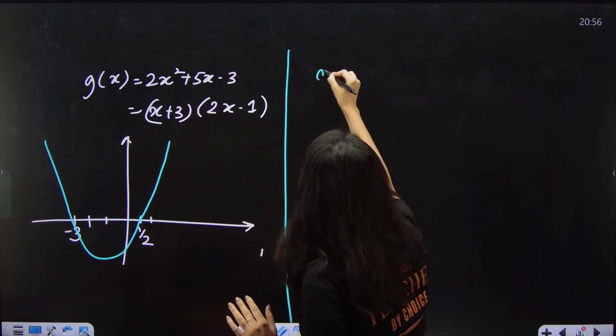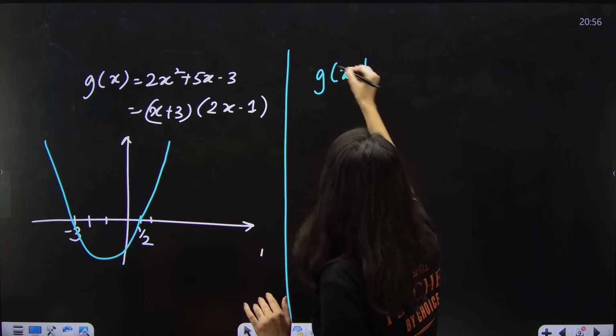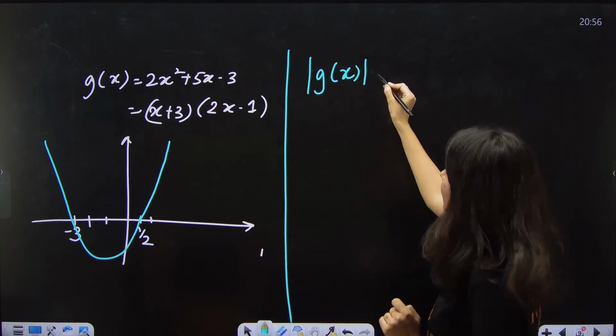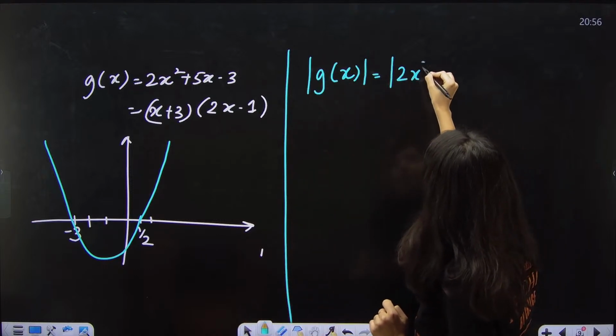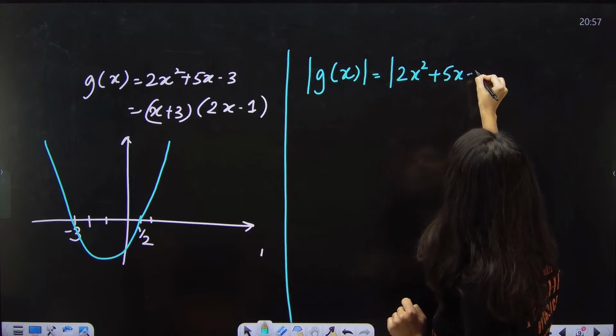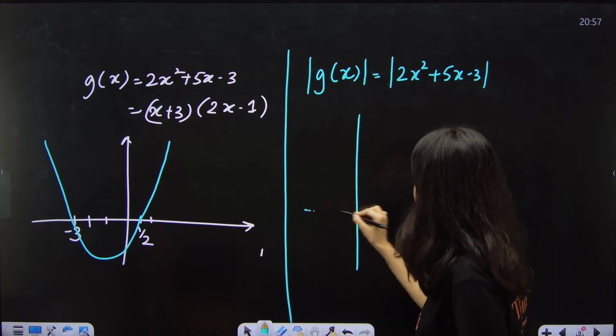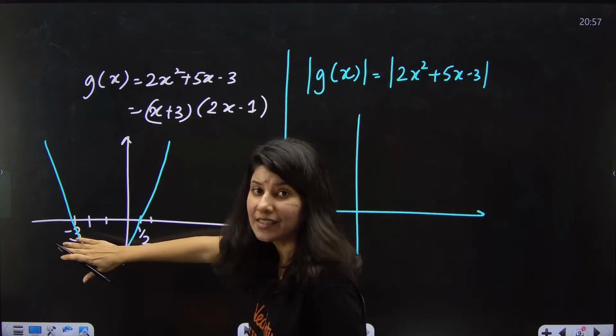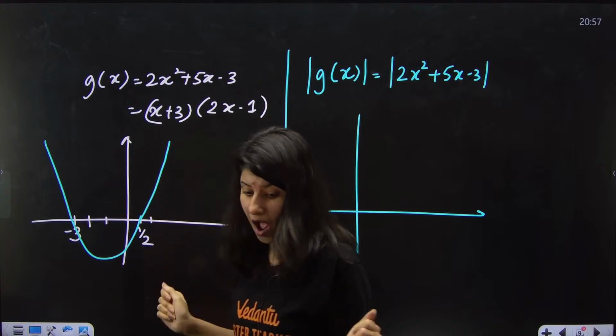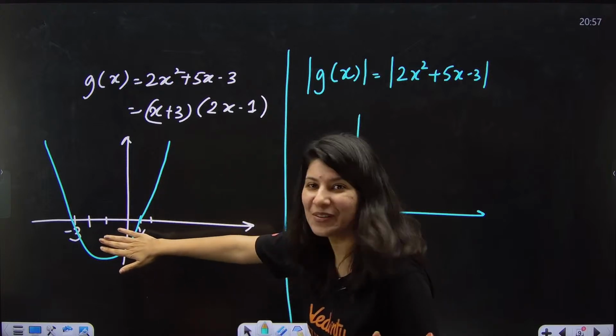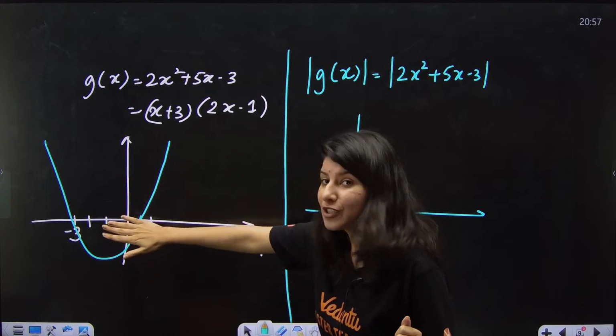Now you have to plot the graph of g of x with a mod. So that will give you mod 2x square plus 5x minus 3. How do you plot a graph of mod x? You know that. You just have to take the lower portion, the mirror image of this lower portion above.